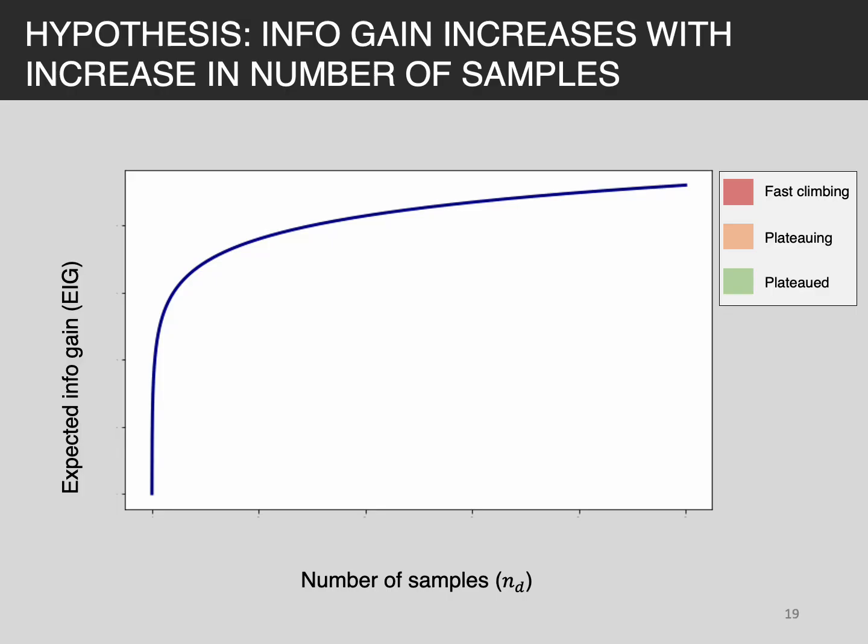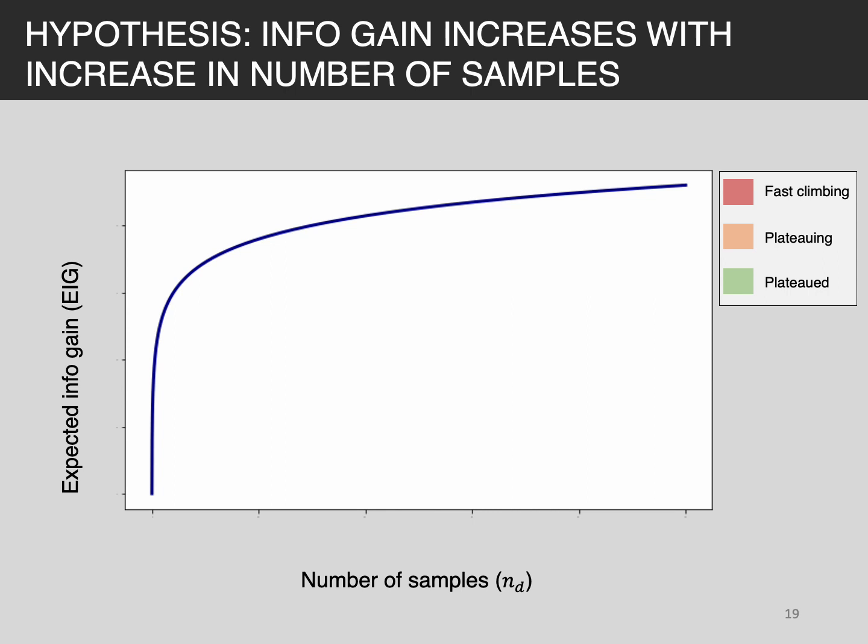We then adopt a Monte Carlo estimator using posterior samples generated from the Markov-Chain Monte Carlo algorithm to estimate the EIG. This figure shows the relationship between expected information gain and number of data samples. We hypothesized a common trend: a sharp increase of the expected information gain followed by a gradual flattening of the curve. This is consistent with our intuition on the diminishing return of information gain as the total dataset size grows.